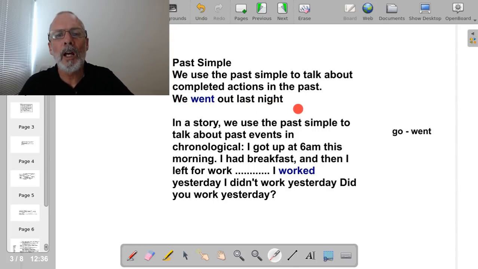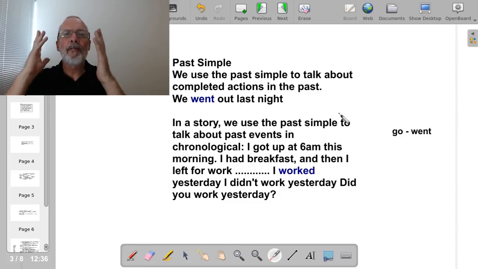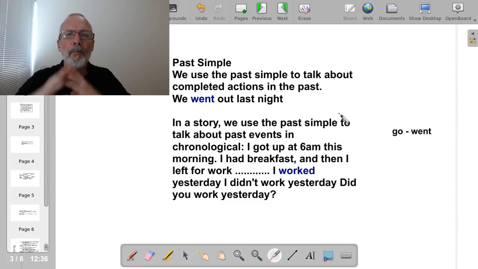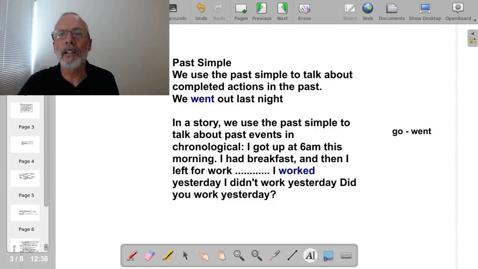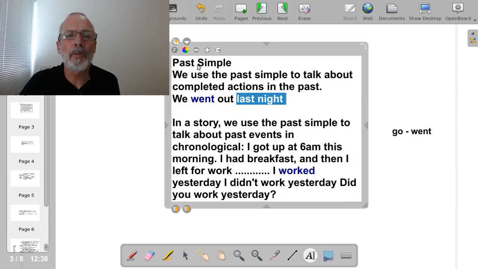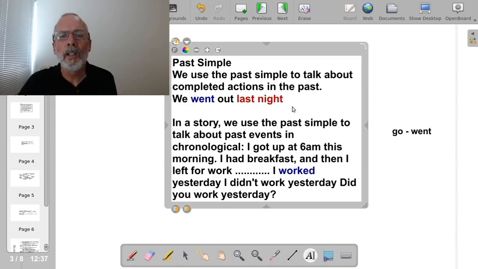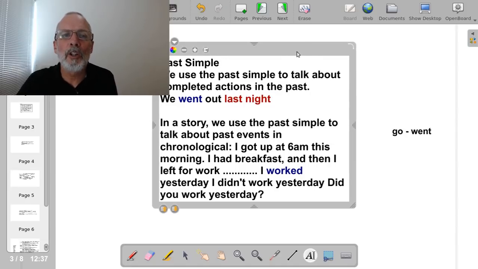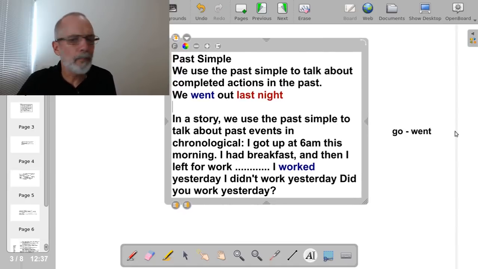We went out last night. It's a finished activity. It's completed. Here, last night is a time reference. Normally in any sentence we're going to have a time reference that indicates what tense we need to use. Last night is finished time, so that's why we need to use the past simple.